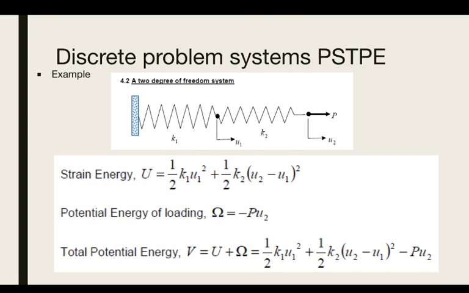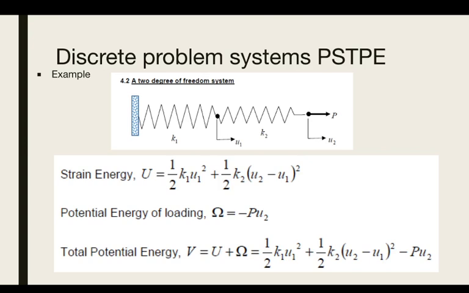Since if you look at the displacement, the strain energy will be half times the stiffness coefficient K1 times the displacement U1 squared, and half K2. If you look at K2, the displacement is basically U2 minus U1. So you can write it as half K2 times (U2 minus U1) squared.